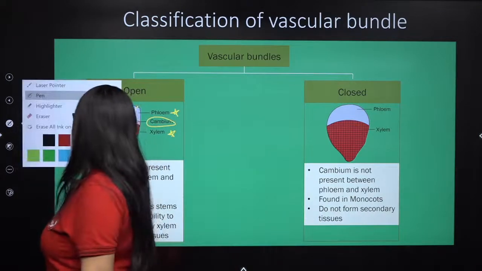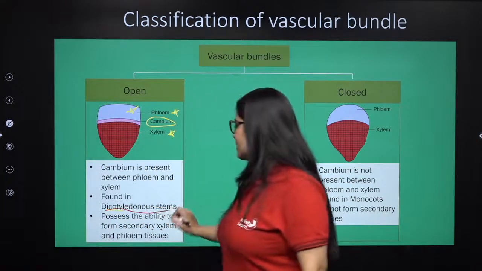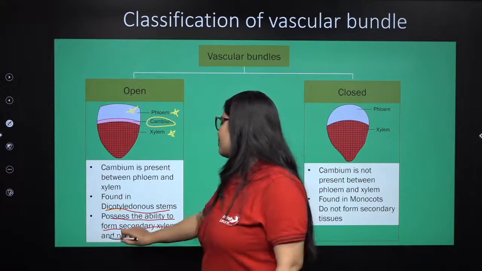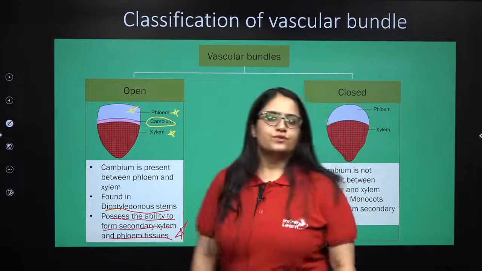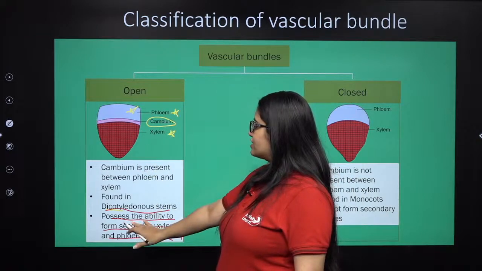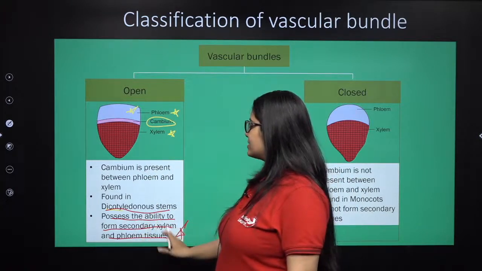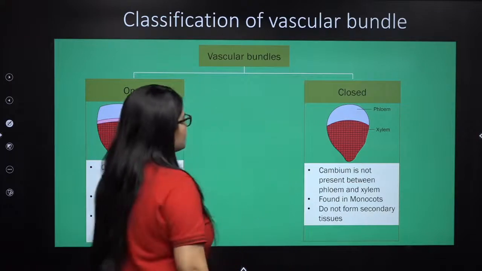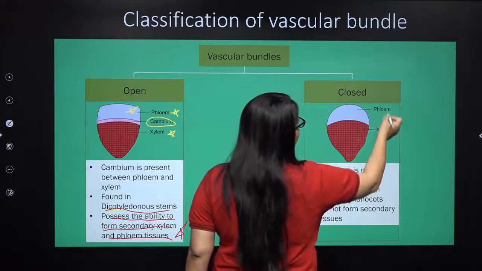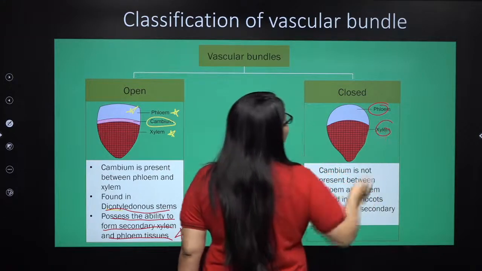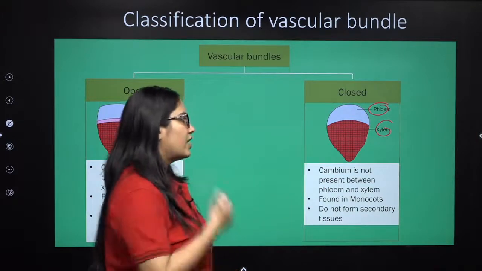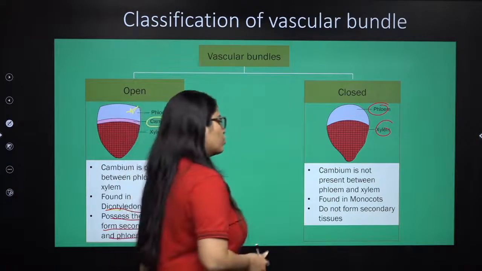Let me change the ink. They are found in dicot stem, and they possess the ability to form secondary xylem and phloem tissues. Is this clear, everybody? Yeah. So open vascular bundles are found in dicot stem and possess the ability to form secondary xylem and phloem tissues. Next one is what, my dear students? Closed. What will happen in closed? Between phloem and xylem, there won't be any strip of cambium or meristematic cells. Hence you will call such a vascular bundle a closed one.